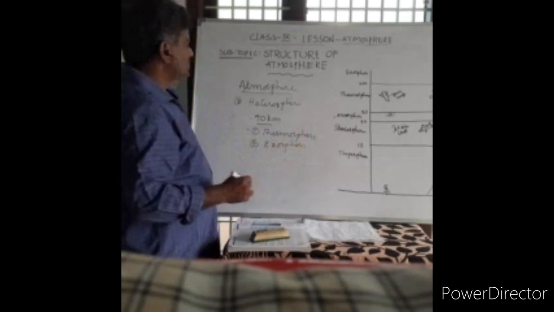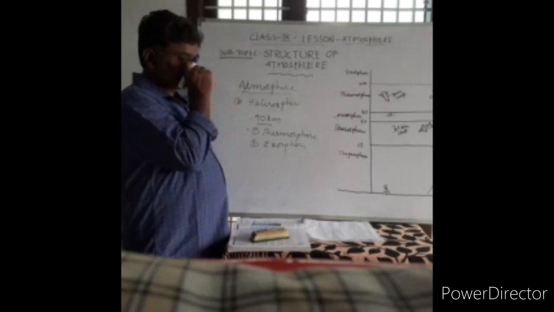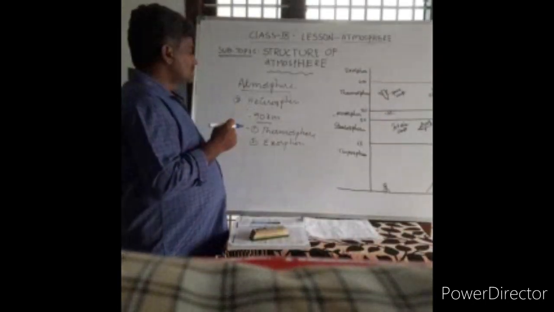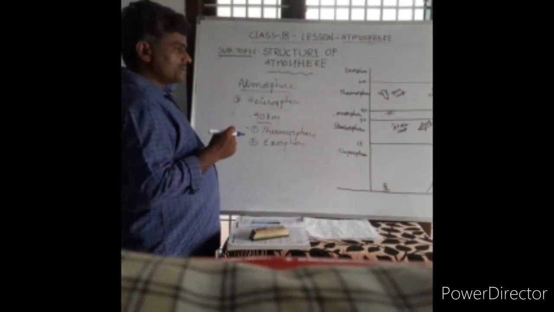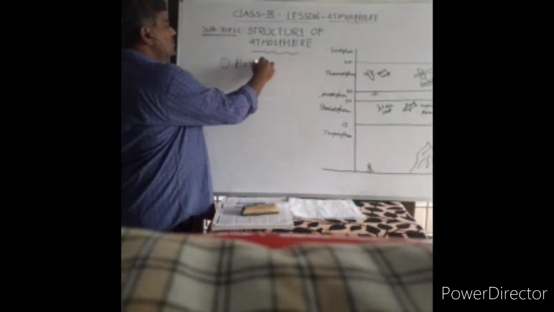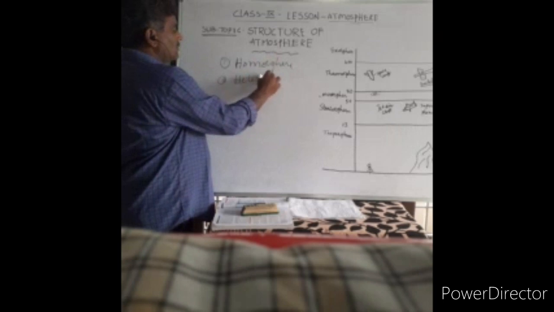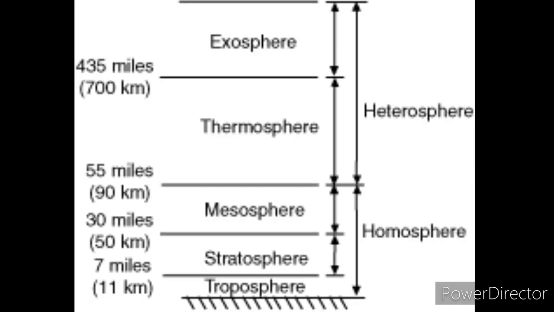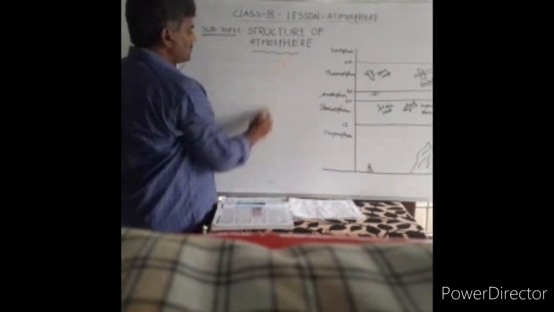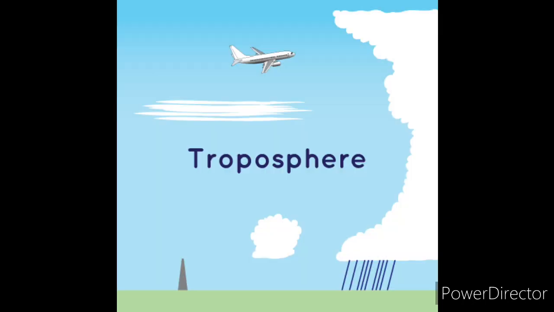So the entire atmosphere is divided into two major layers based on their chemical composition: homosphere and heterosphere. Again, homosphere is divided into three layers. The first one is troposphere.